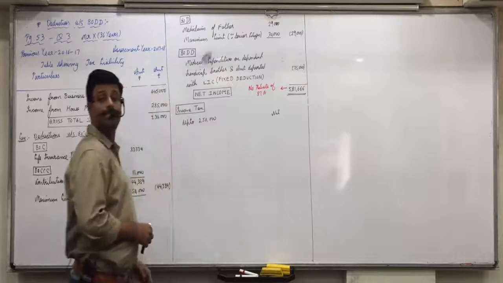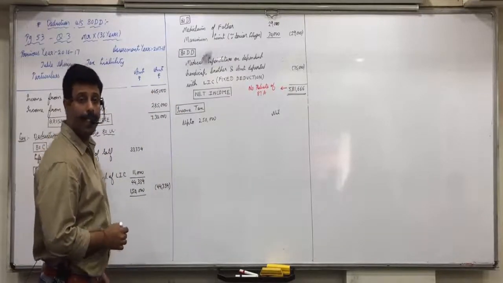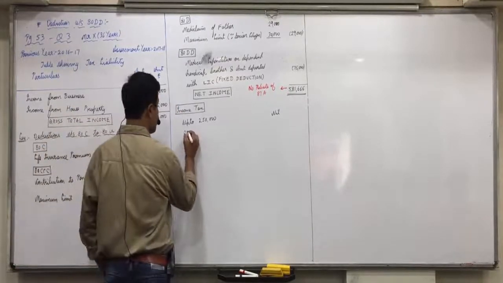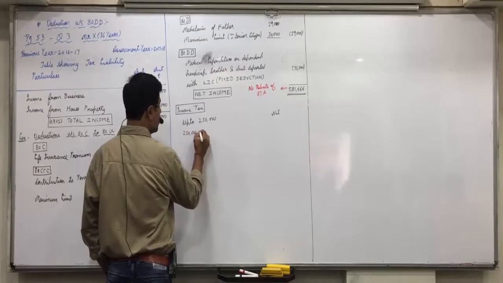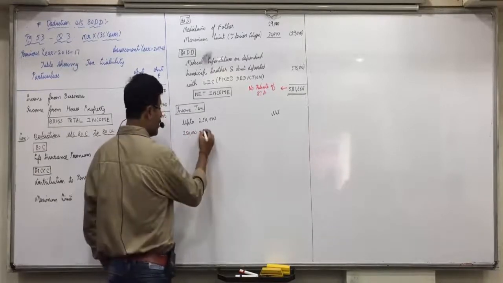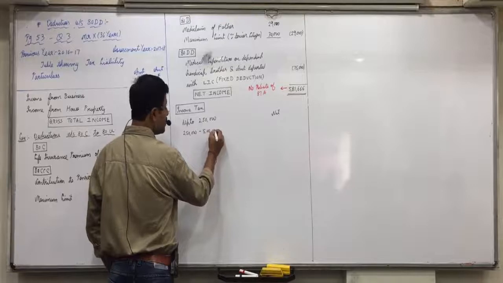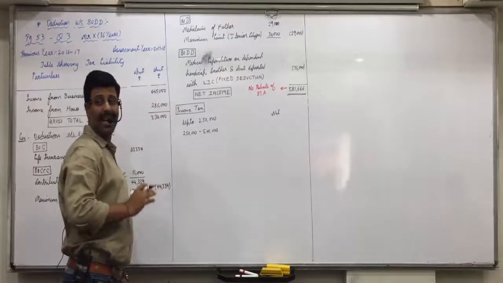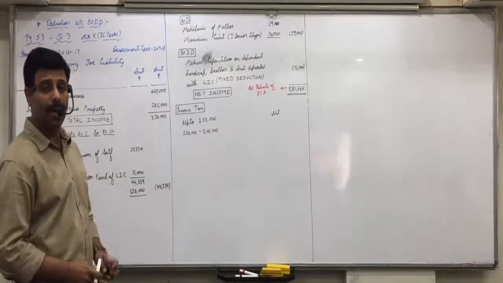From 2,50,000 to 5 lakhs it is only 10%. Above 5 lakhs it becomes 20%. So how will we count this?